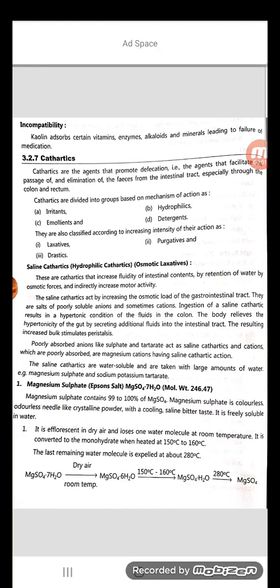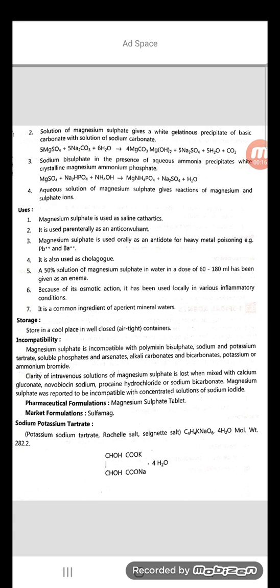Channel agents, saline, cathartic. Some of the important examples are sodium potassium tartrate and also magnesium sulfate. Now I am going to explain some important points related to sodium potassium tartrate. Here the molecular weight of sodium potassium tartrate is 282.2.